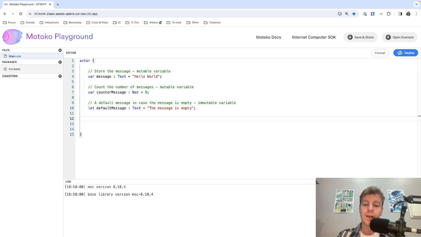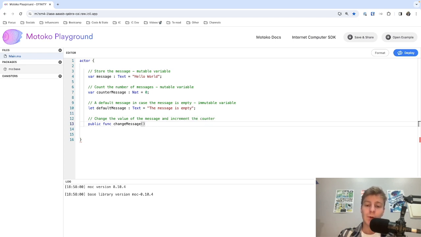Now we need to write our functions. Note that today we will only write public functions, but private functions also exist in Motoko. Private functions would not be accessible from the Candid UI or from other canisters. The first keyword that we need to use is the keyword public. We need to specify that the function will be public. Then we need to use the keyword func, which stands for function, and then we need to specify the name of the function. This function will be change message. We will use this function to change the message and increment the counter.